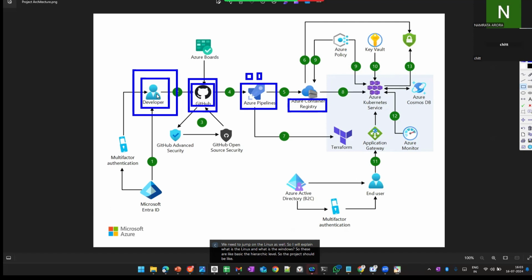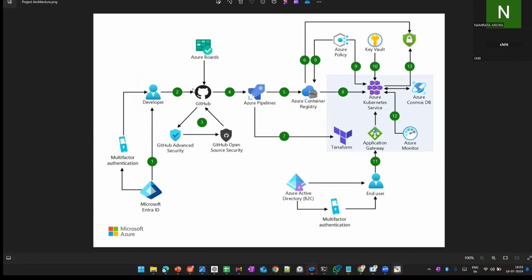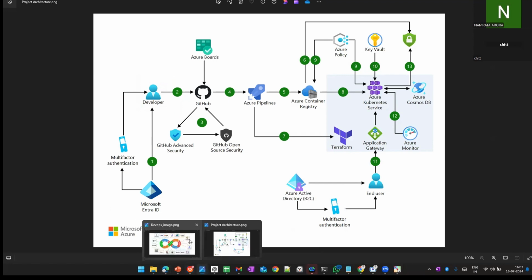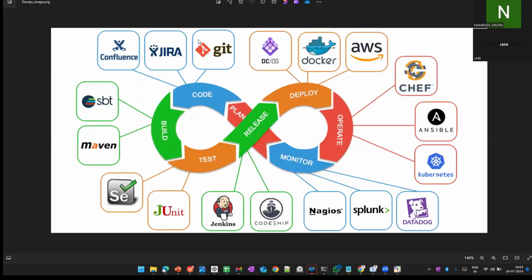So we need to write one developer code. That's why I was mentioning this Git. This is the higher architecture level, and this is a DevOps tool. So what are the tools we are implementing? I'm starting with Git.